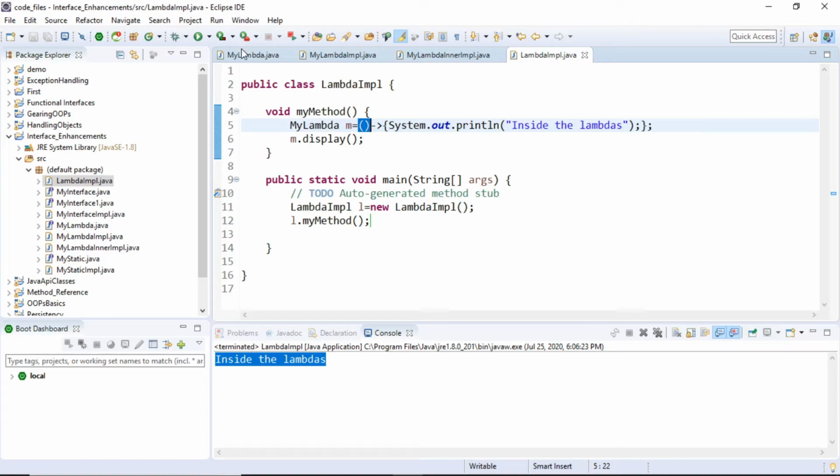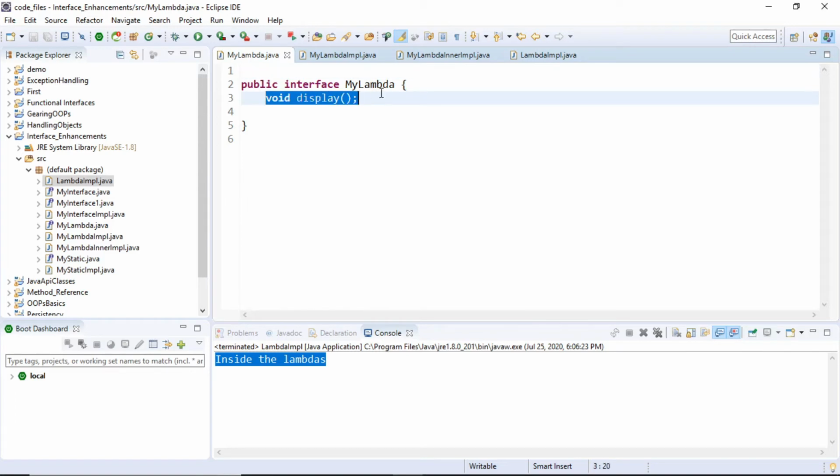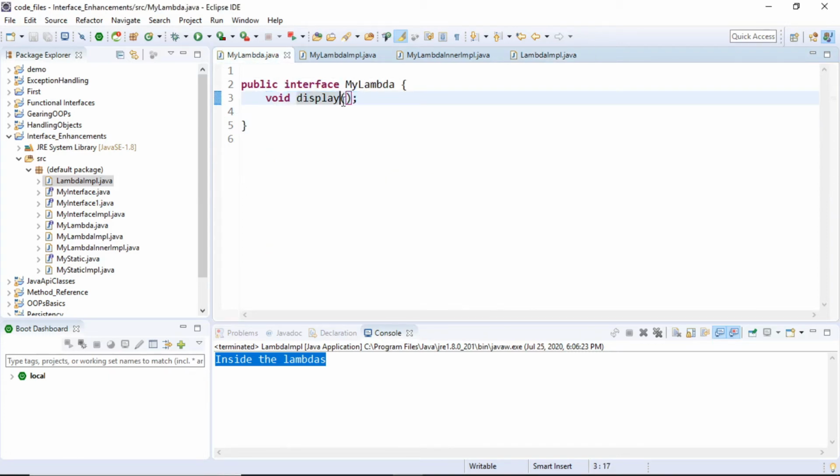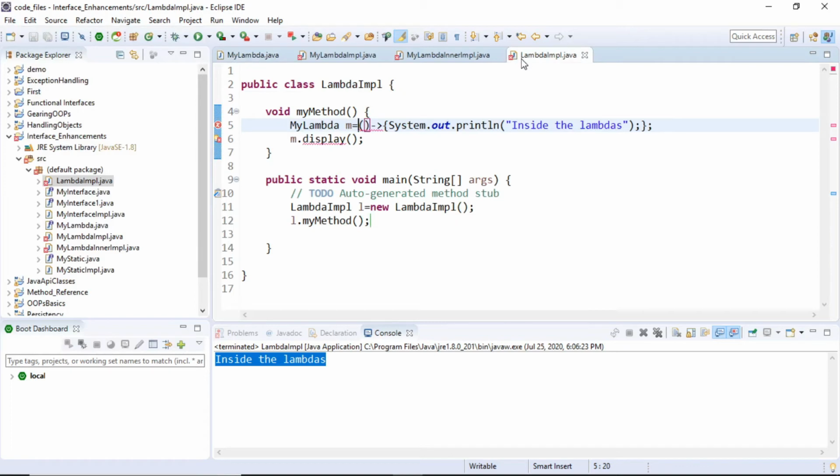Now how this is connected is, this is my lambda for which I'm going to write the lambda implementation, and if you see there is only a single method. So when I say I'm going to work with this lambda implementation, the meaning of this bracket is that I am going to talk with this display method. In fact, if there is some argument present in this bracket, let's say an int x, then it is going to fail. Of course, we are going to talk about that after a few minutes, how I deal with parameters also as arguments. But ideally what I want to show right now is this particular